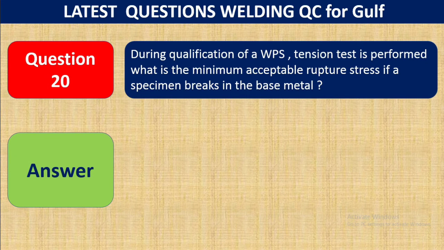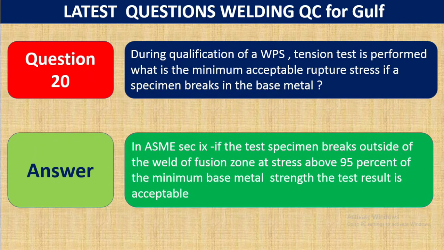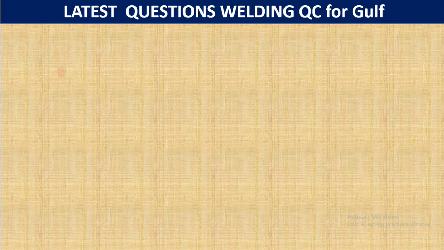Question number 20. During qualification of the WPS, a tension test is performed. What is the minimum acceptable rupture stress if a specimen breaks in the base metal? The answer is in ASME Section 9: if the test specimen breaks outside of the weld or fusion zone, a stress above 95% of the minimum base metal strength is acceptable. It means if the test specimen breaks outside of the weld at a stress above 95%, the tensile test result is acceptable.